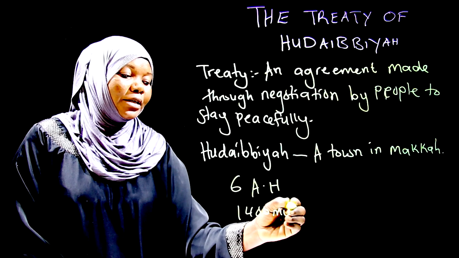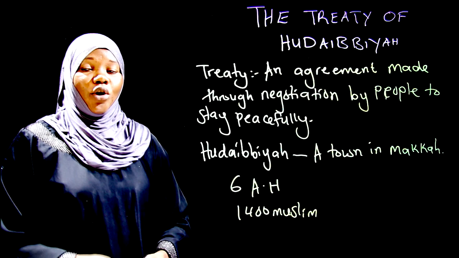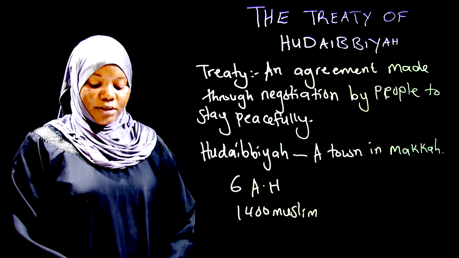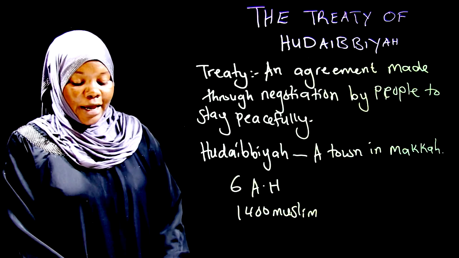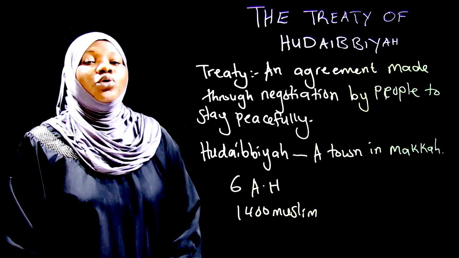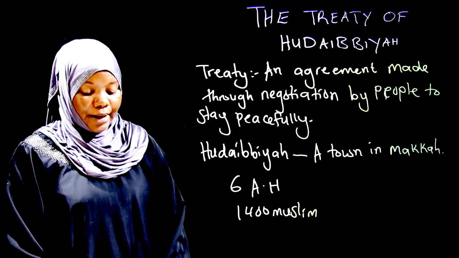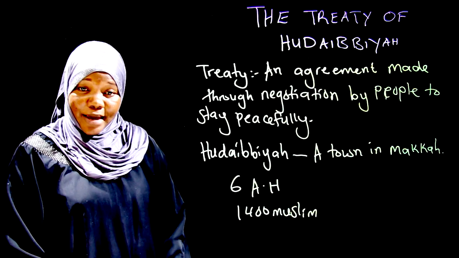1,400 Muslims were going to perform Umrah in Mecca. They did not carry any weapon because they did not intend to fight anyone. The Prophet left Ibn Maktoum in charge of Medina while they were going for Umrah in Mecca.